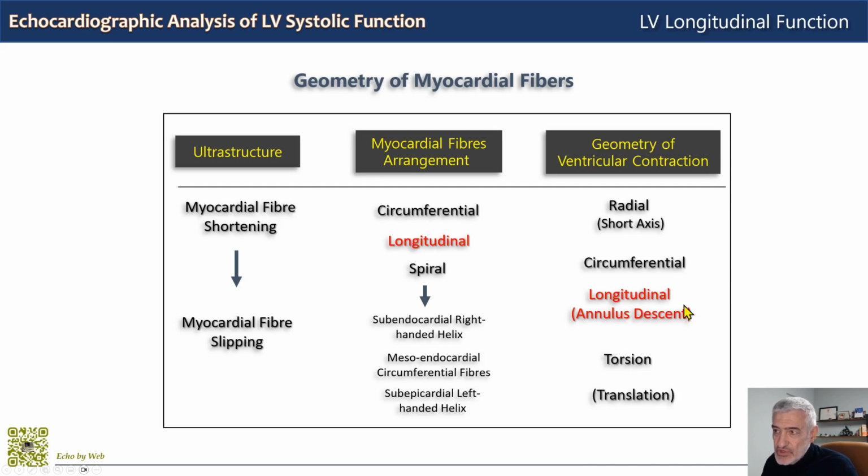However, the use of longitudinal function is expanding in the realm of the remodeling of the left ventricle in valvular heart disease, in cardiomyopathies, because of its dual ability to identify an early reduction in systolic function, and also, as has been seen in this last year, because of its ability to define patient's prognosis better than ejection fraction.